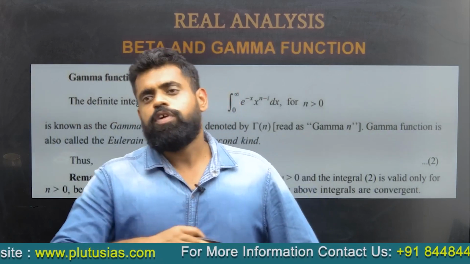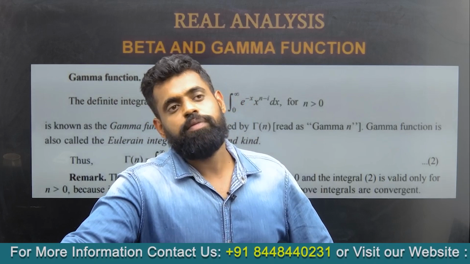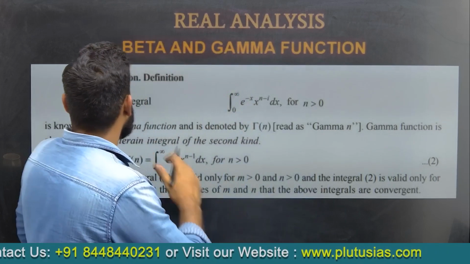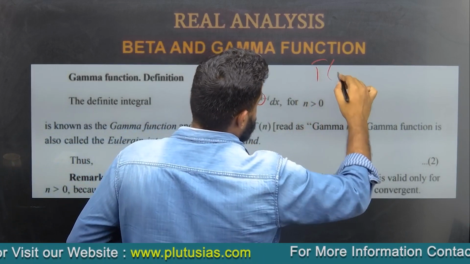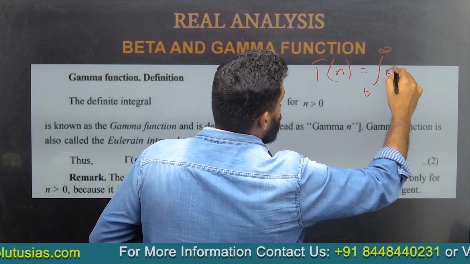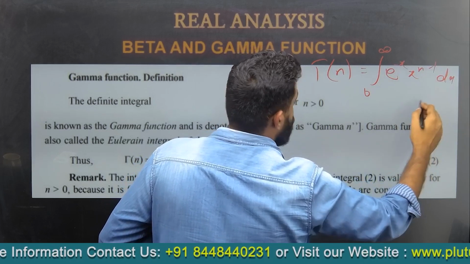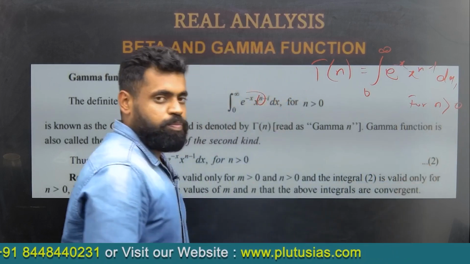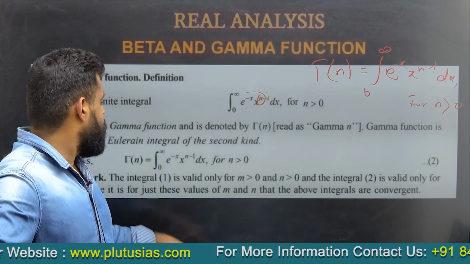Okay, so the beta function was a multivariable function. It was B(m, n), where m and n were variables. Here in this case the variable is only one, n. So gamma n is the integral from 0 to infinity of e to the power minus x, x to the power n minus 1 dx, for n greater than 0. Here also we have taken n greater than 0 so that the above integral converges.